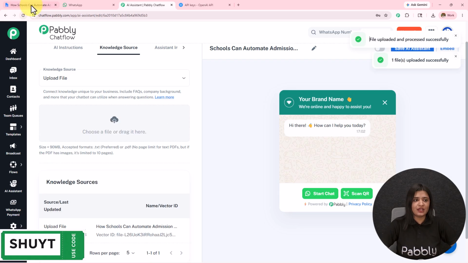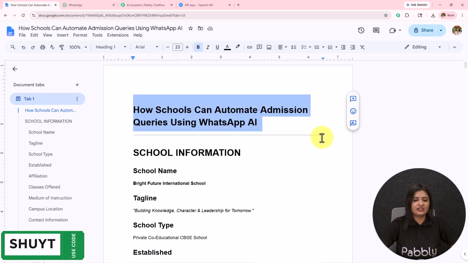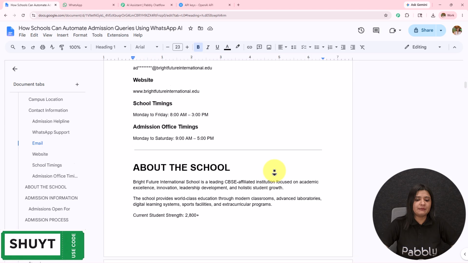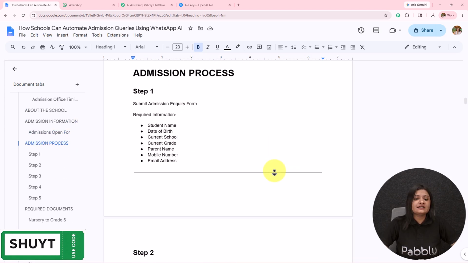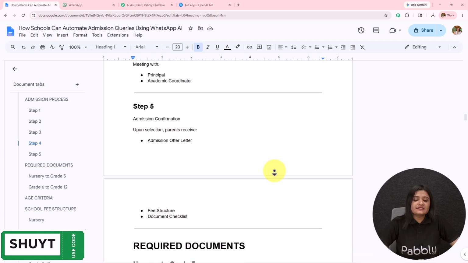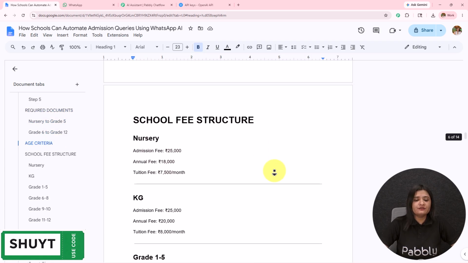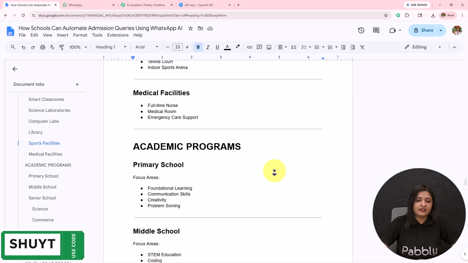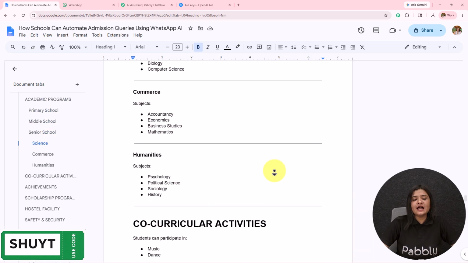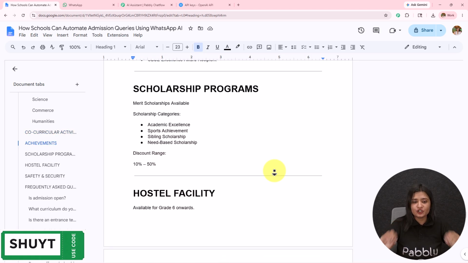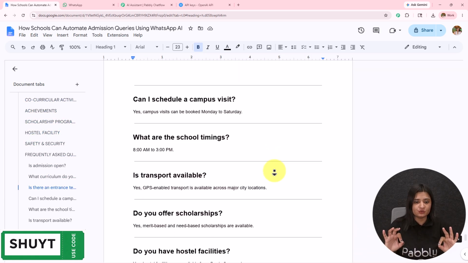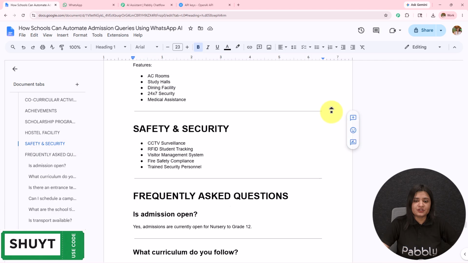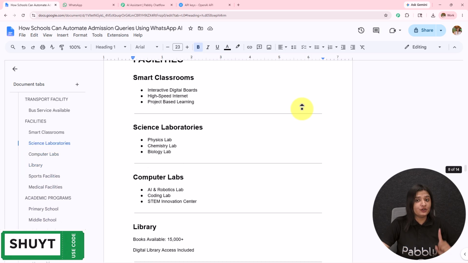Now if I open this file which I have created in Google Docs, how schools can automate admission queries using WhatsApp AI. Here I have provided the school information, affiliation, classes offered, campus location, about the school, admission details, information, process, what are the steps included in admission, required information, age, fee structure, classes, transport facilities, other facilities, medical facilities, academic programs. You see, I have created a very detailed knowledge base where I have entered all the details of my school, and based on those details only, my AI agent was able to reply to the queries of the customer.